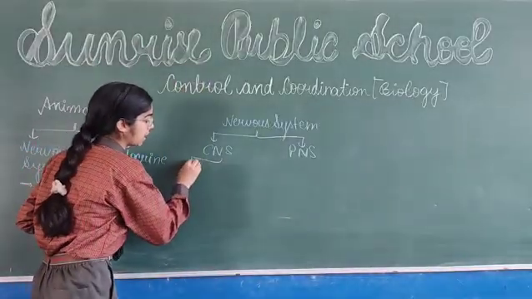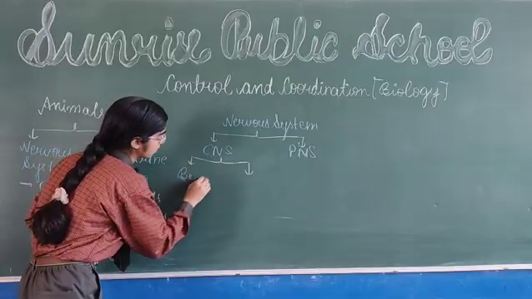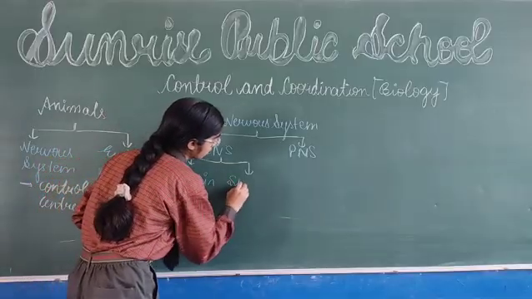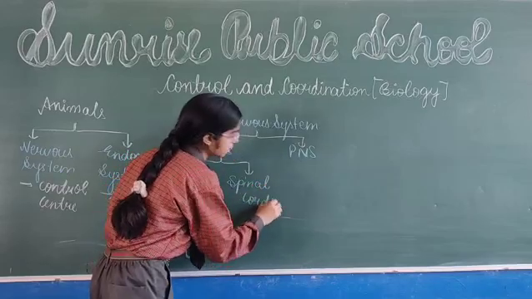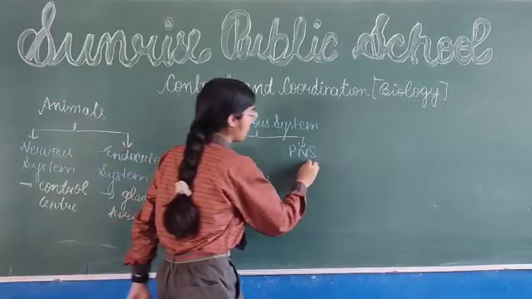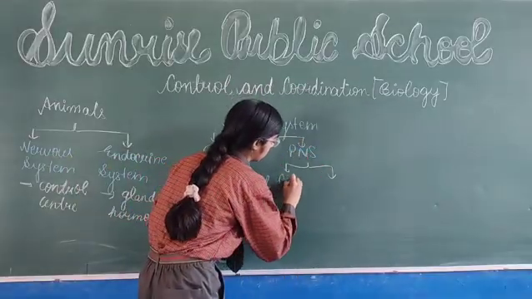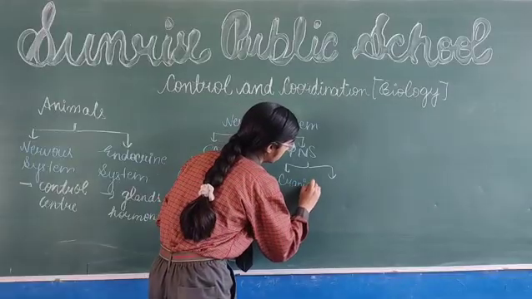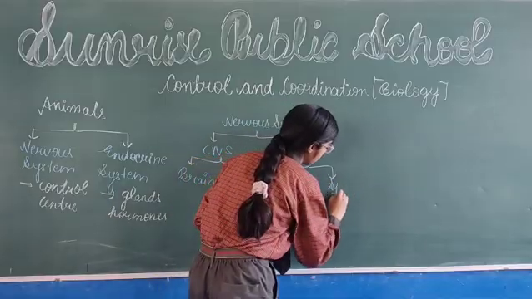CNS consists of brain and spinal cord, whereas PNS consists of cranial nerves and spinal nerves.